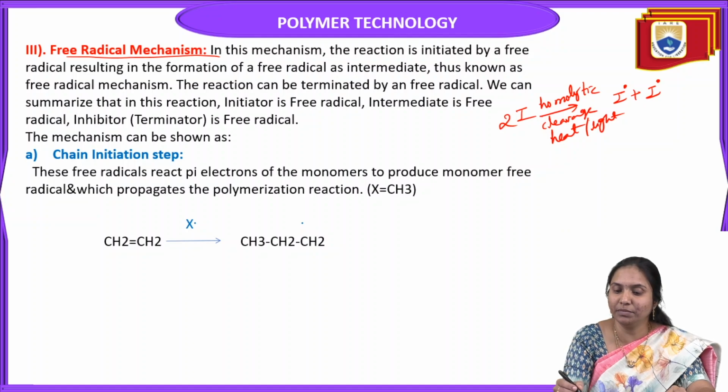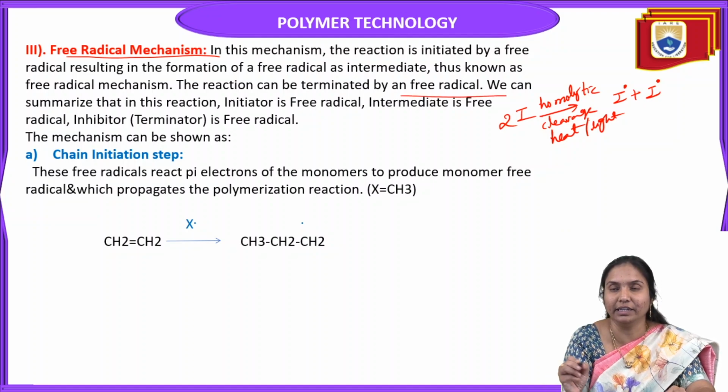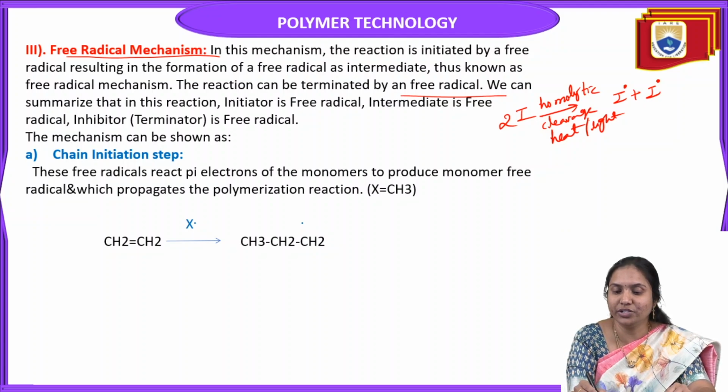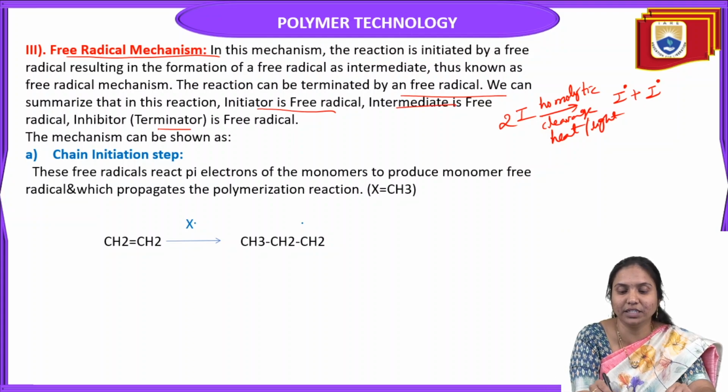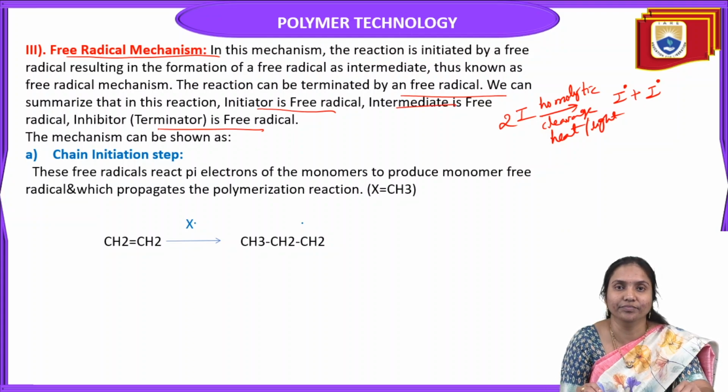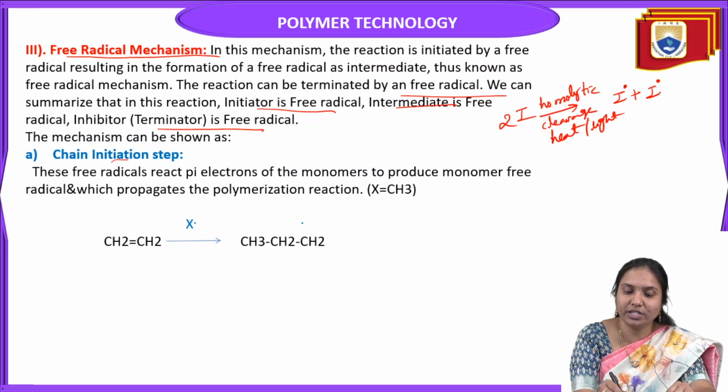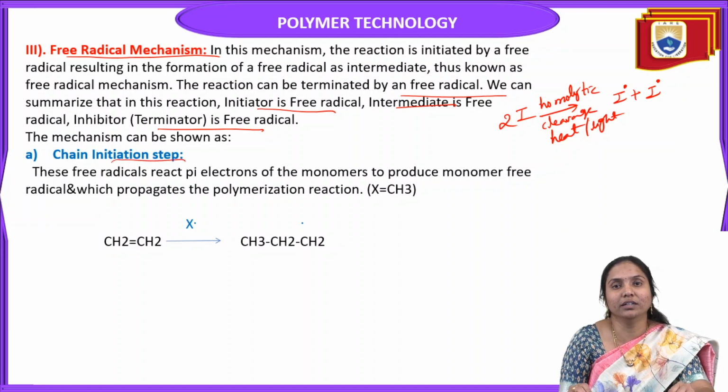The reaction can be terminated by a free radical. So we can summarize that in this reaction, the initiator is a free radical, the intermediate is a free radical, and the terminator is also a free radical. So what is the initiation step? Generally, the initiator undergoes homolytic cleavage, and in this case it gives free radicals. This free radical initiator initiates the reaction.